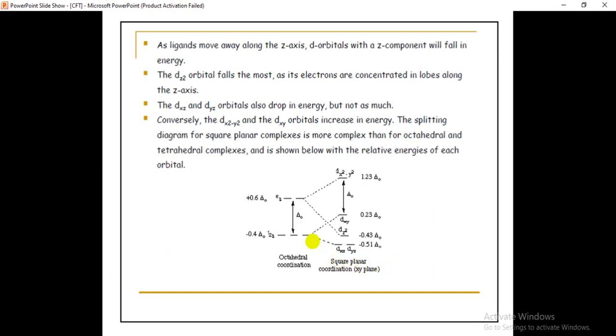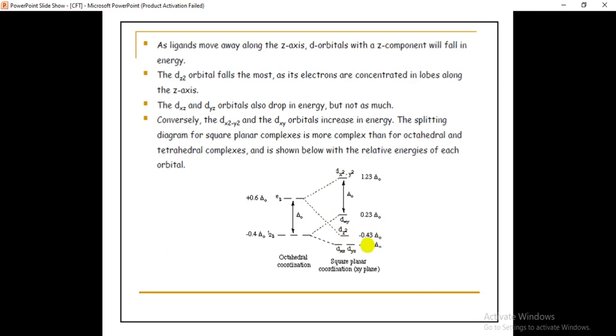Is it clear? And dxy will get raised because the repulsion will be more, with the repulsions shared among only two orbitals, that is dxy and dx square minus y square. So the energy of dxy and dx square minus y square will be more compared to the octahedral. Is it clear? So these two go up, and dz square comes down because it's a z component d orbital.